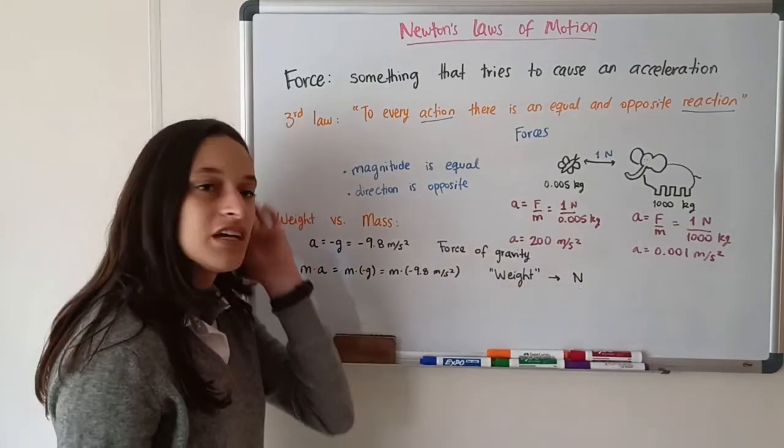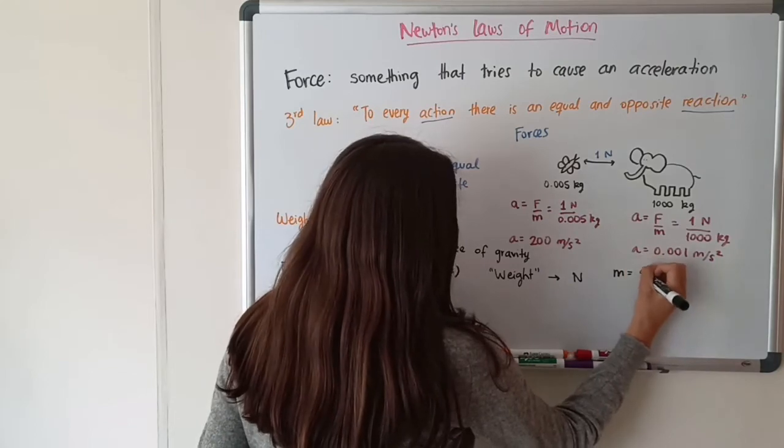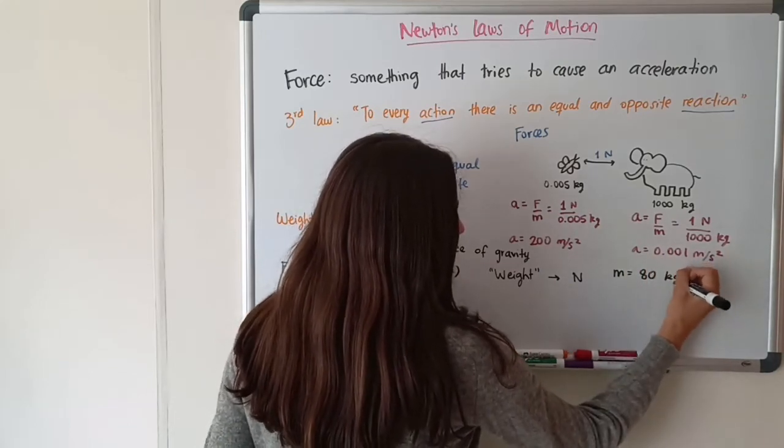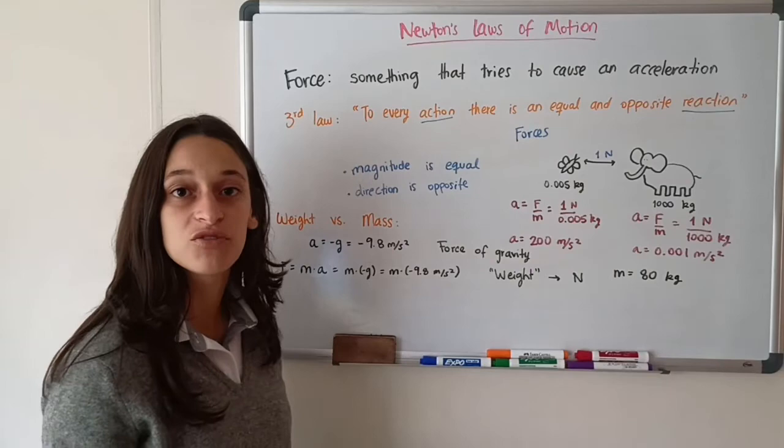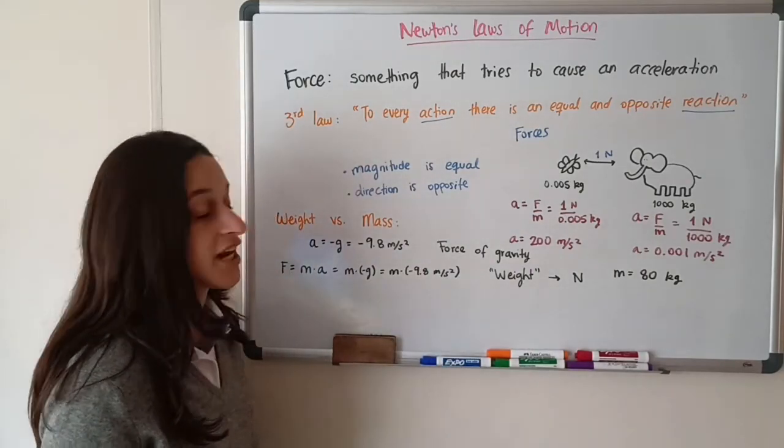So for example, if there is a man and he has a mass of 80 kilograms, a regular man, his weight is going to depend on where he is. If he's on Earth, the acceleration due to gravity is negative 9.8.